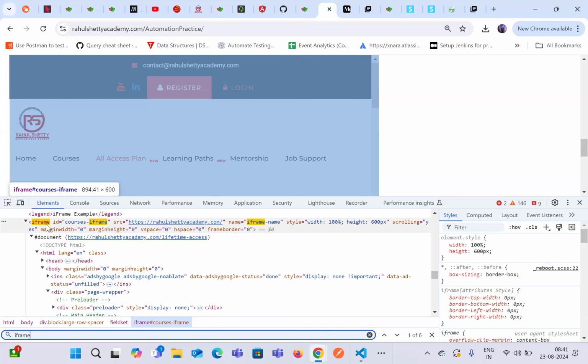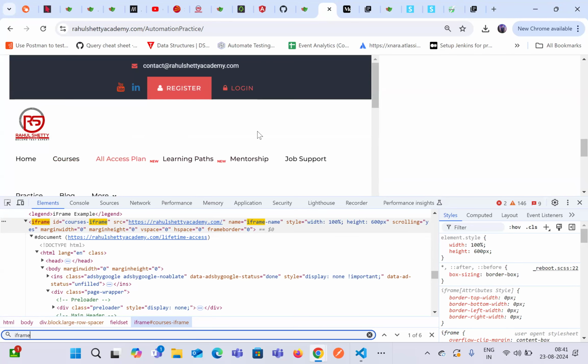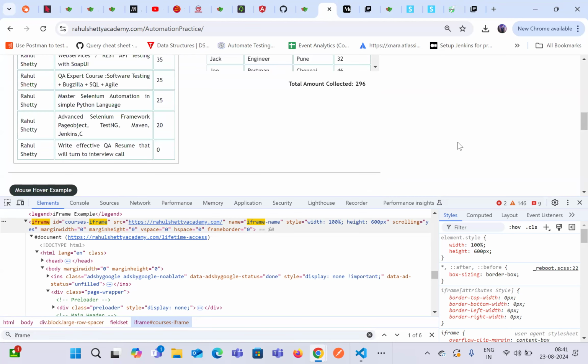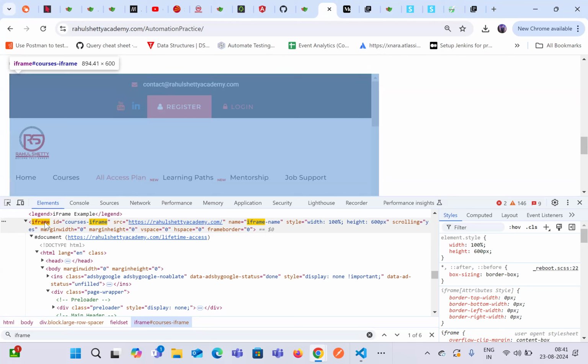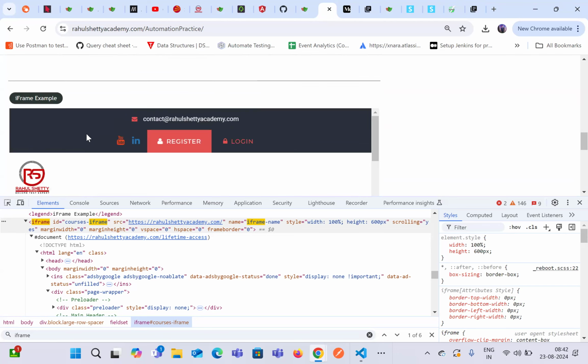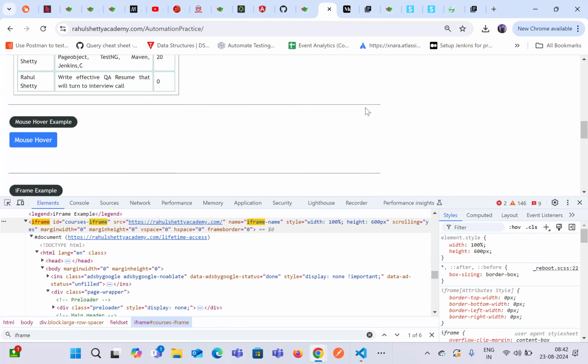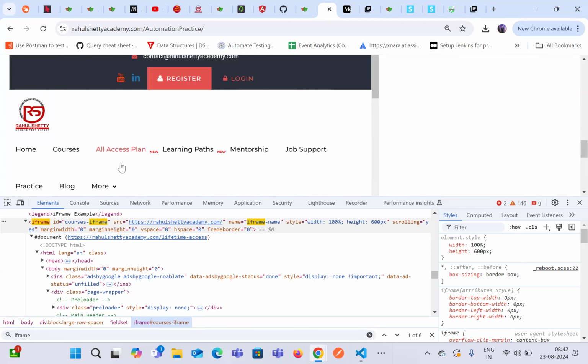So we see here, this is a frame tag name, which is able to highlight this particular application, which is inside again another application. Okay. So if you see iframe is available as a tag name, then that means whatever it is able to highlight, that is inside an iframe. That means this has been developed using HTML, which is entirely different than the main HTML page.